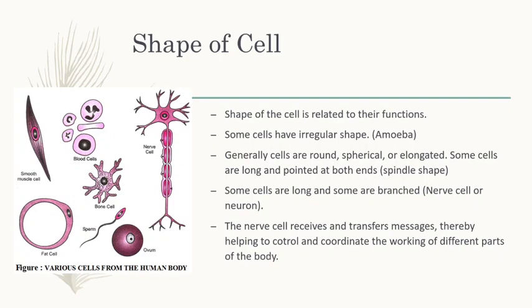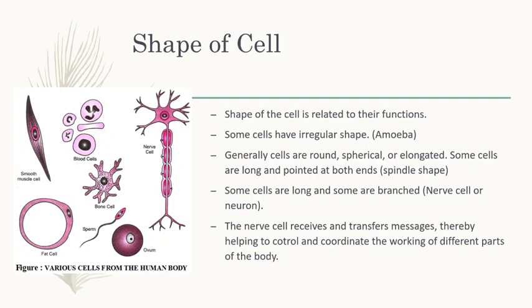This is a nerve cell or neuron cell. From this figure we can clearly understand the shape of the cells are different. Some are irregular shape and some are round, some are spherical, and some cells are spindle shape and some are branched shape. And the shape of the cell is related to their function.